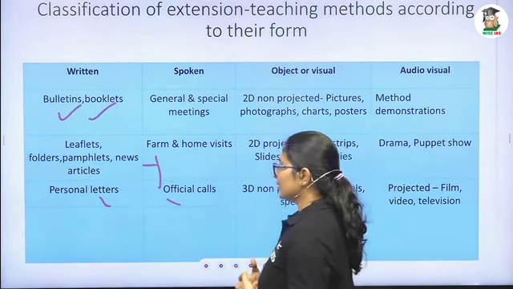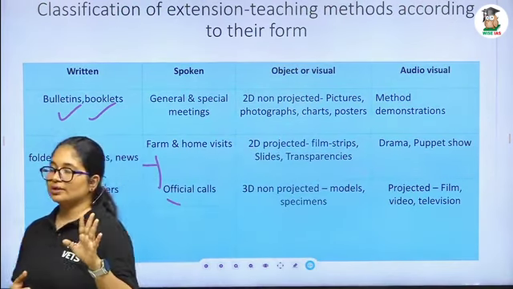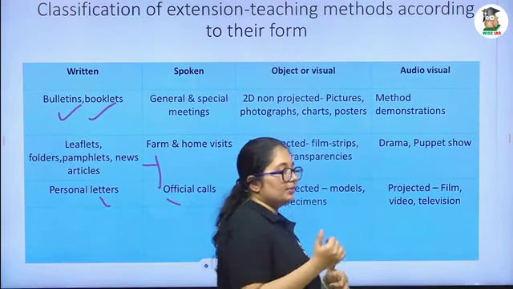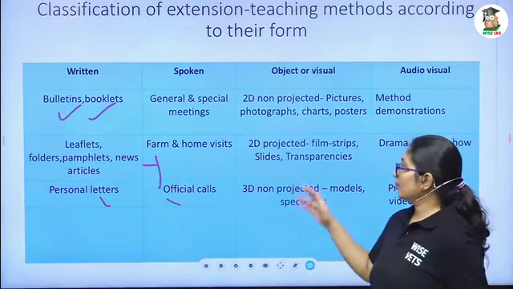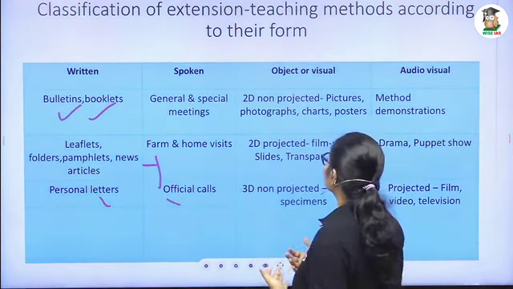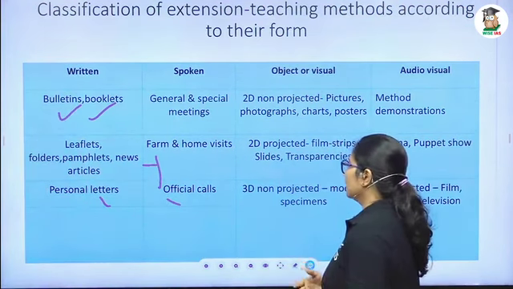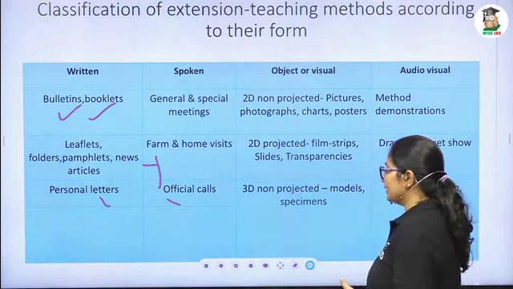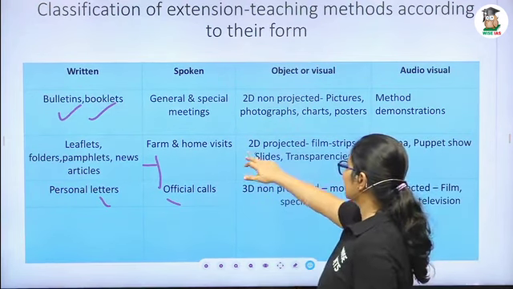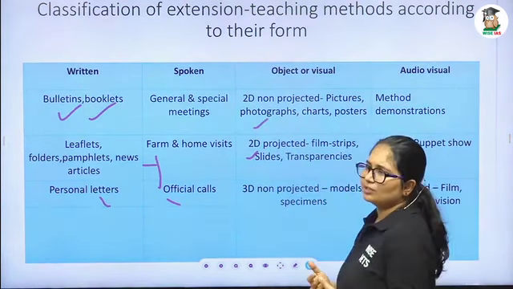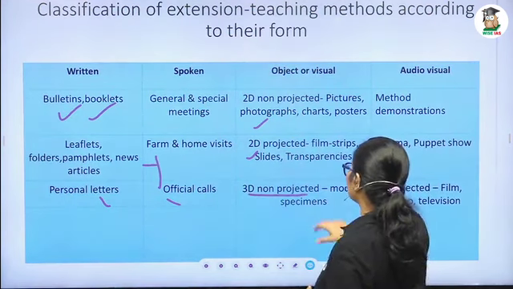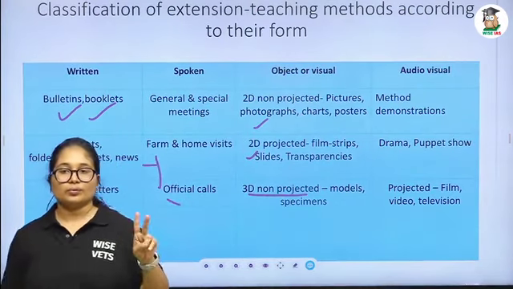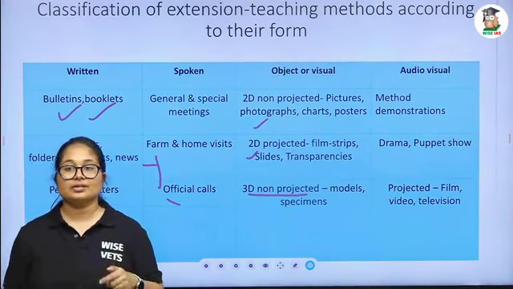In the visual method, there are three categories. One is 2D projected and 2D non-projected, and the other is 3D non-projected. So you have to remember like that. In 2D non-projected, pictures, photographs, anything will come. In 2D projected, film strips, slides, anything can come under 2D projected. These are very simple and there is no need to explain more. The 3D non-projected means 3D models which have depth. There are two: one is the specimen and the other one is the model.